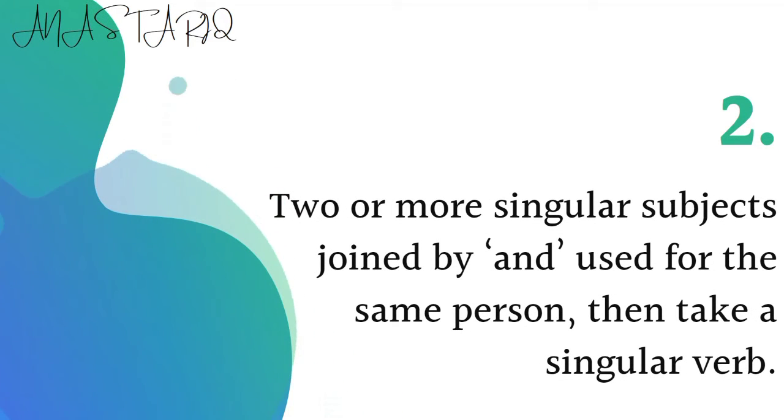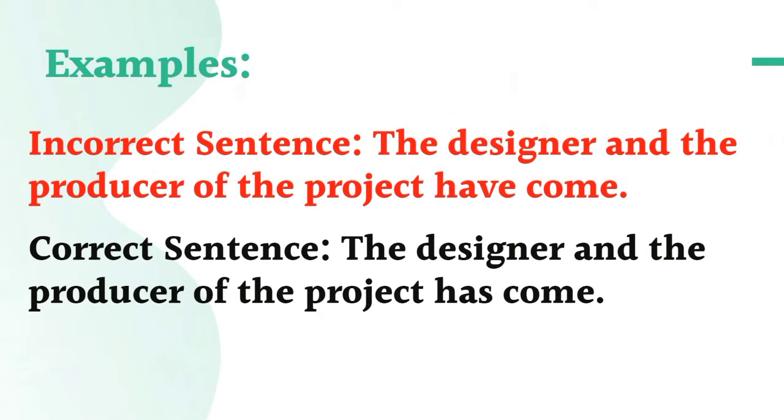Rule 2: Two or more singular subjects joined by "and" used for the same person take a singular verb. If there are two or more singular subjects joined by "and", but they are used for a single person, then it will take a singular verb. For example, "The designer and the producer of the project have come." Here the designer and the producer are used for a single person.